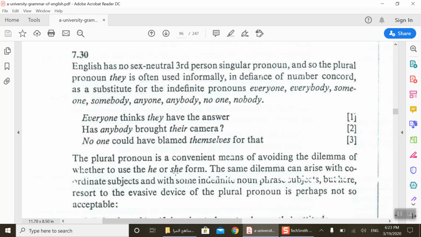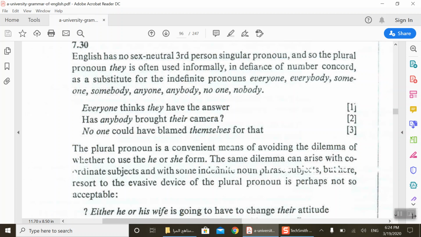I mean, they don't say he, or she. When they write, they write what? He or she, or they. In order not to be accused of sexism, to have bias towards female or male. This is very important in writing.